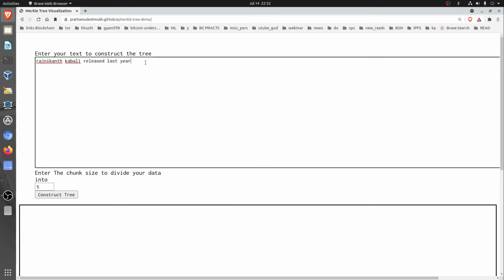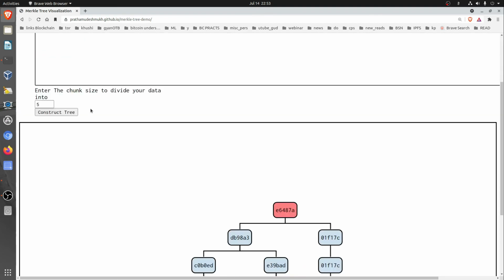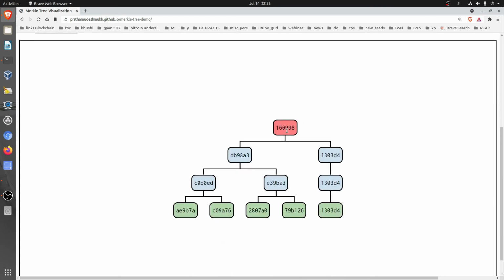Even again, if I add a space here, on the same lines like I had shown you in hash, and construct the tree, again the Merkle root will change. Again it is 160998 and it has got no similarity anywhere. So again this complete thing has changed. So you basically get an idea of what Merkle trees and Merkle roots are, and how they are connecting, we'll just see ahead in the video.